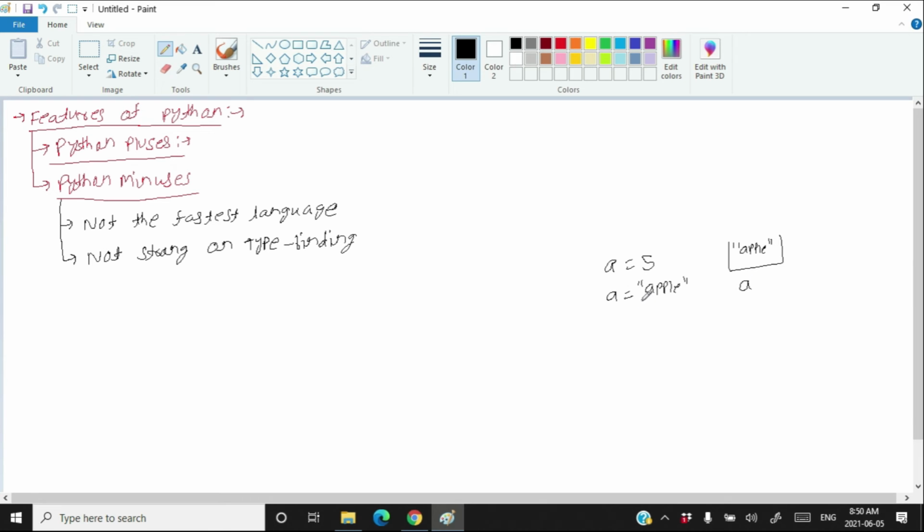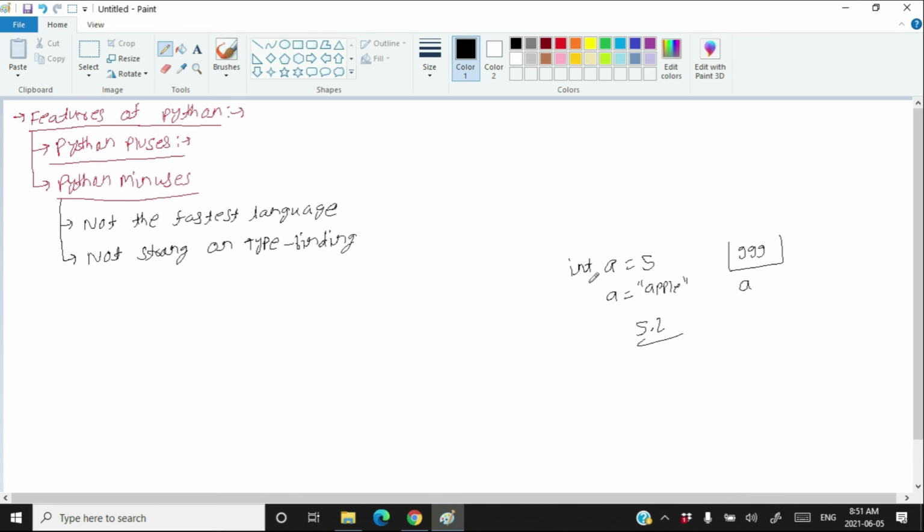But while declaring A is equal to 5, if I write here int, that means I want to store only whole numbers in the variable A. That means instead of 5, I can store 6 or 999, but I cannot store apple because apple is not a whole number. I cannot store 5.2 in it.